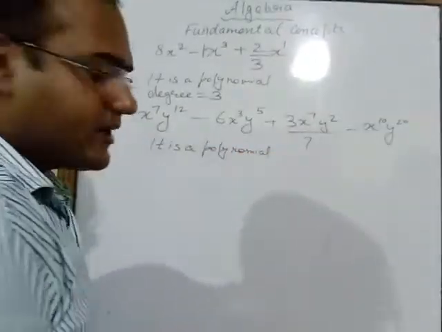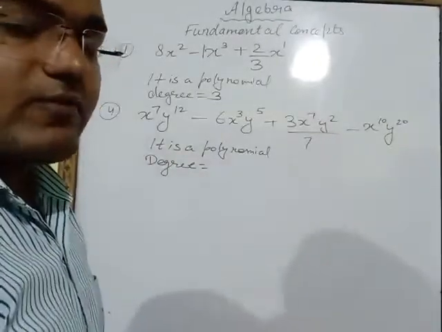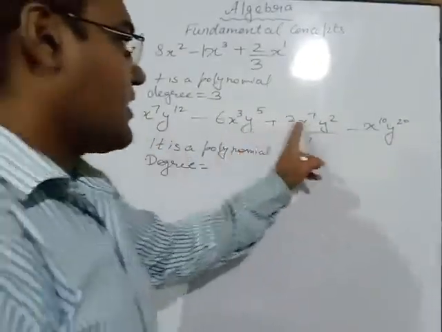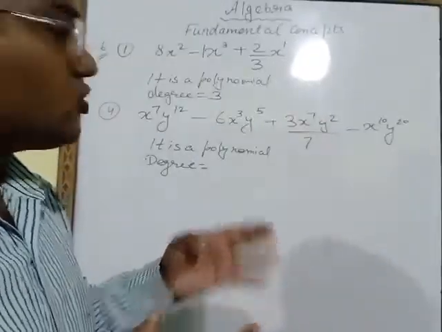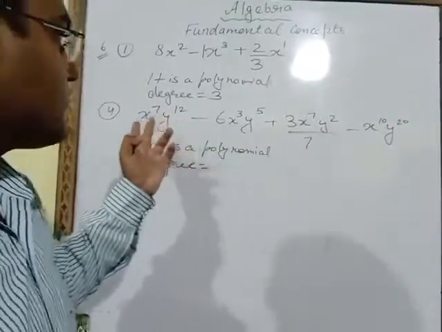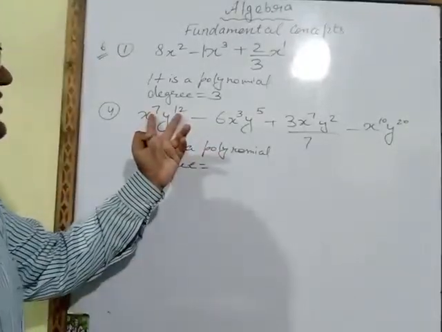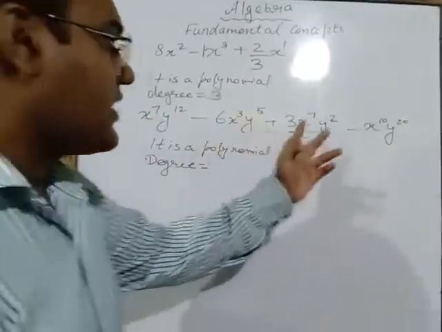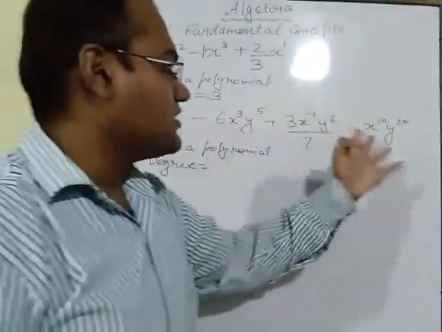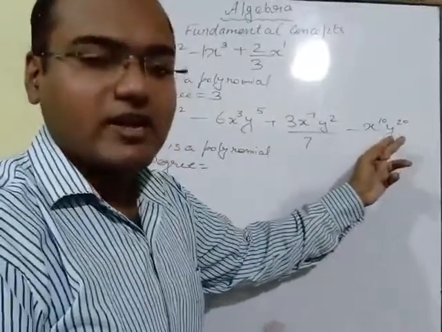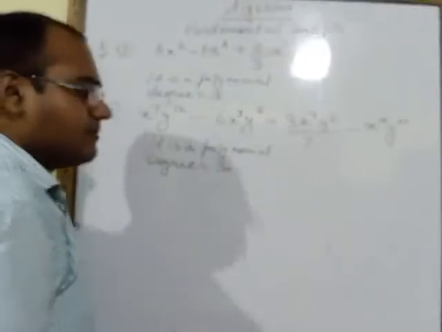Now we have to write the degree. Degree is the highest power. So here two alphabets are coming, xy in every term. In order to write the degree, you have to see the highest power, so you have to add all the powers. First term power we will add separately, second term power we will add separately. 12 plus 7 will be 19, 5 plus 3, 8, 7 plus 2, 9, 10 plus 20, 30. The highest power coming here is in this term, which has 10 plus 20, that is 30. So degree is equal to 30.